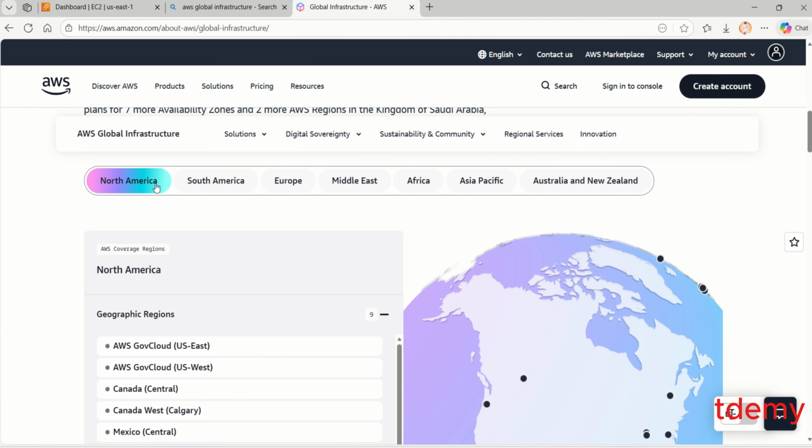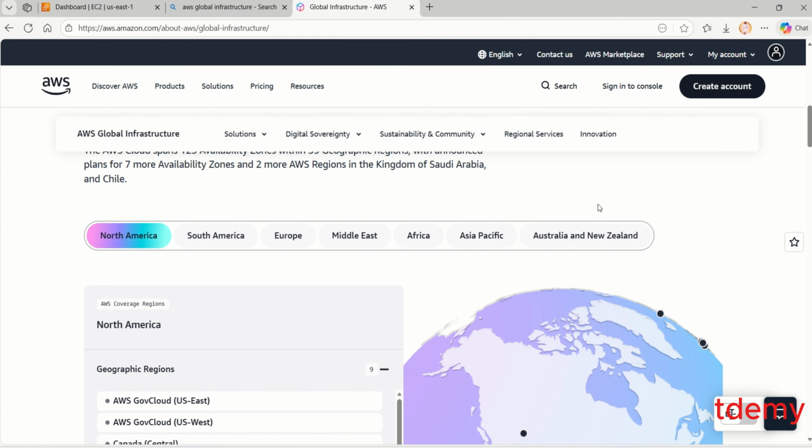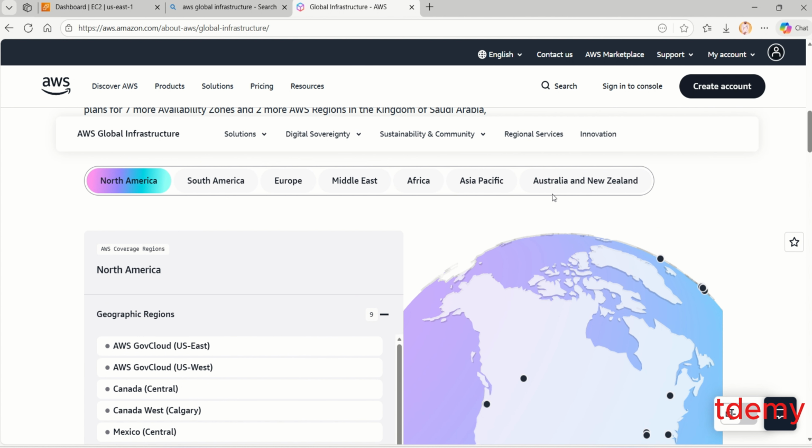So when I scroll down, you see here, we have a North America region, we have South America, Europe, we have regions in Europe, Middle East, we have one region in Africa, and Asia Pacific. So these are the various locations around the world or the continents. Let me just put it in general, because this is a continent, this is a continent, this is a continent, and yeah, Australia also.